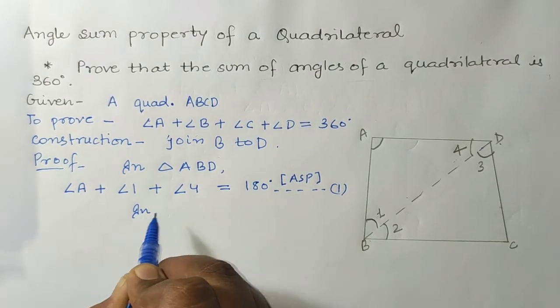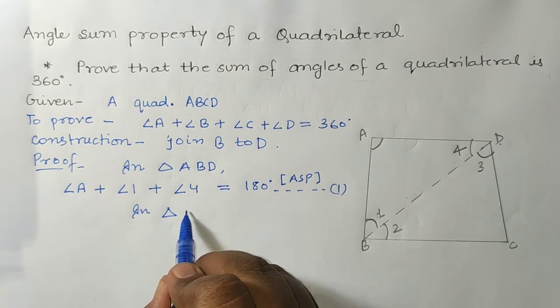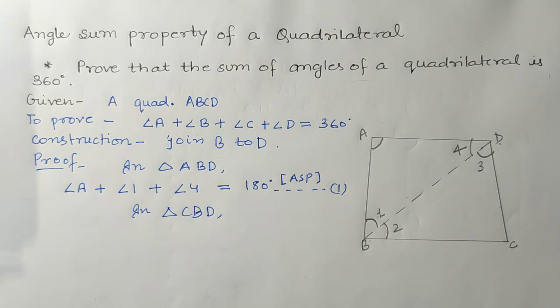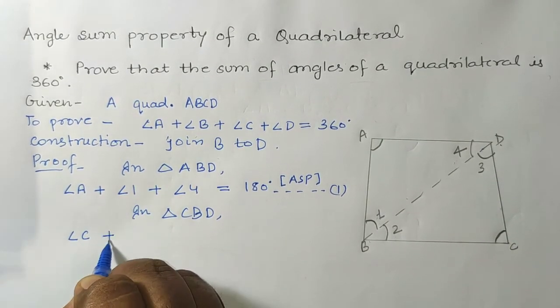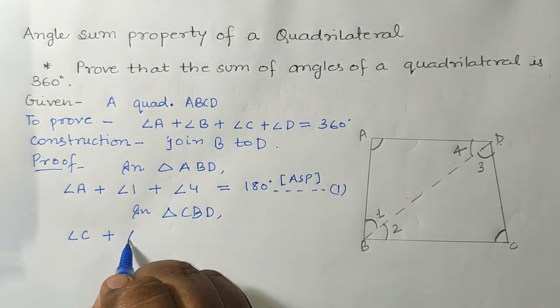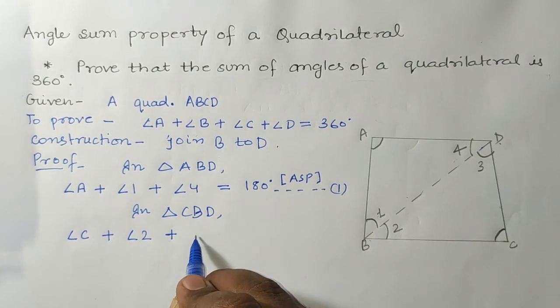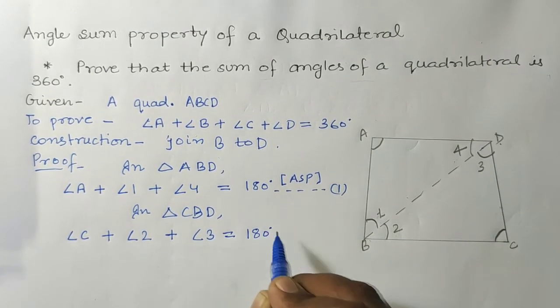Now in triangle CBD, students, we can write that angle C plus angle 2 plus angle 3 is equal to 180 degrees.